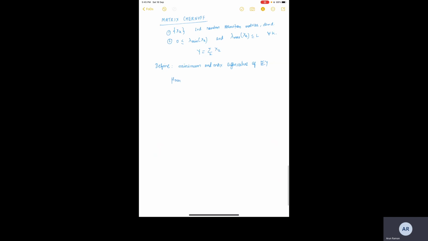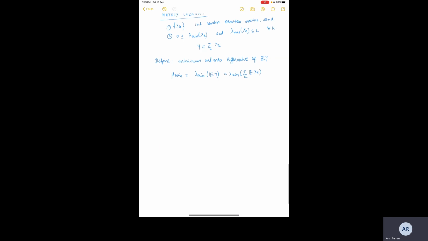So we introduce the notation here: mu min is equal to lambda min of the expected value of Y, which is equal to lambda min of the summation over k of the expected value of X_k. So this is one new notation that we have. Similarly, mu max is lambda max of the expected value of Y. This is lambda max of the sum over k of the expected value of X_k.